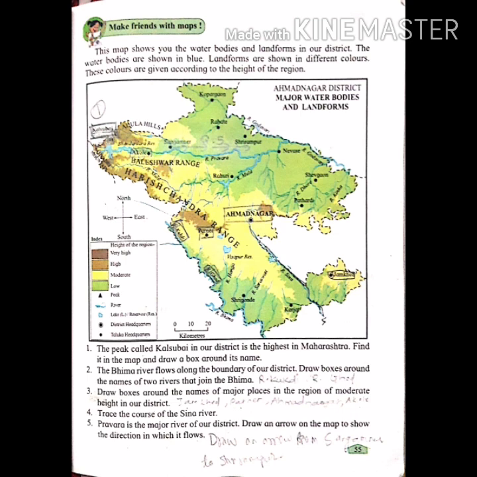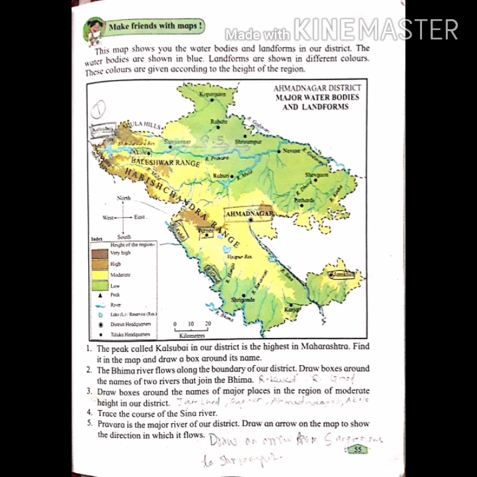Question 4. Trace the course of the Sina river. You can see, my dear students, from here you can draw near Ahmednagar. From there you start and draw a line. You can see there River Sina.